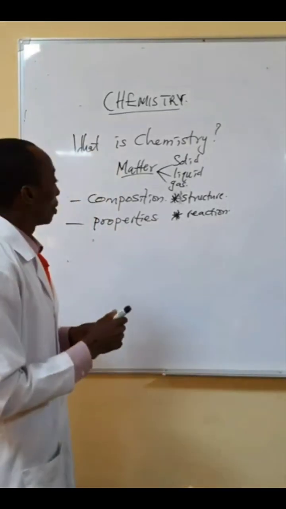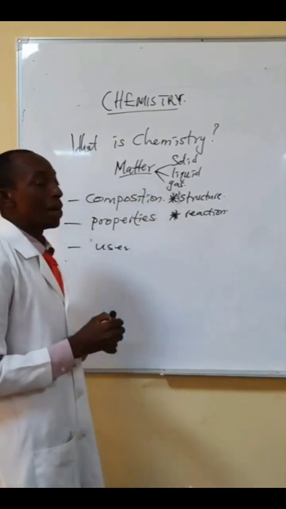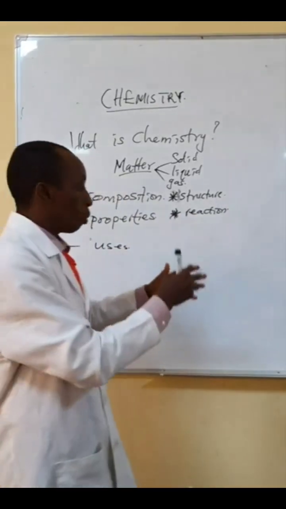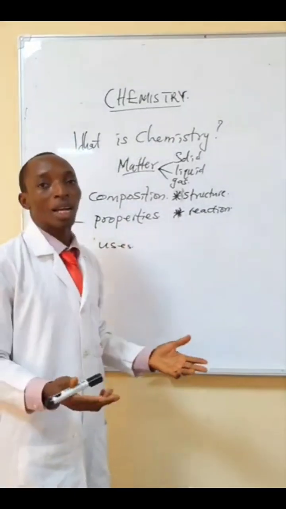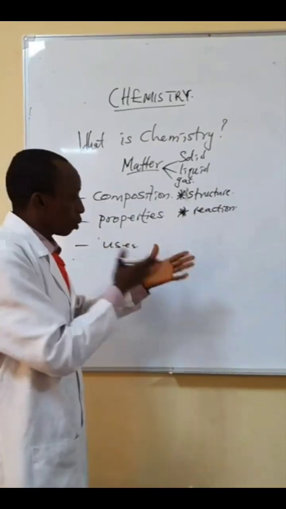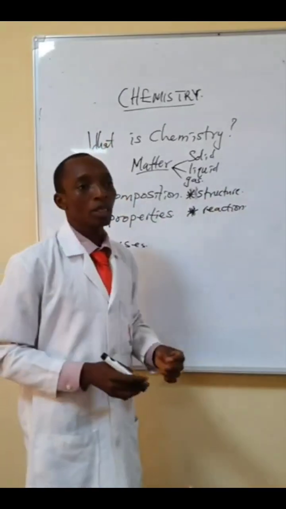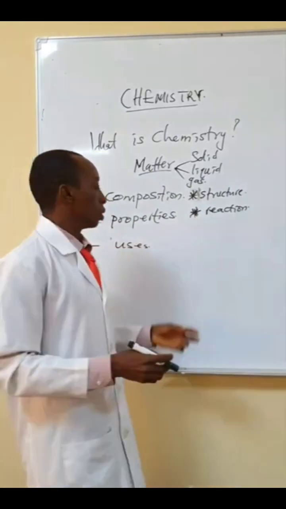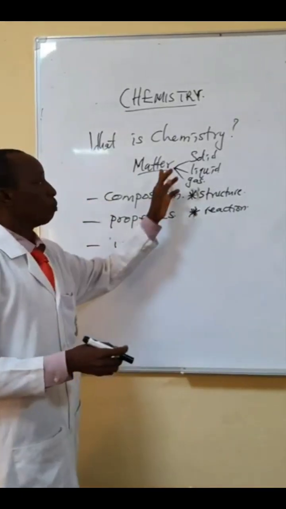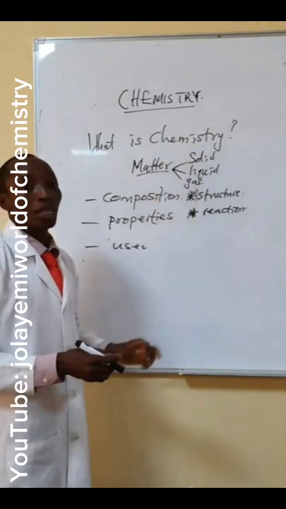And as well, we talk about the uses of matter. Knowing what the properties of matter are, that is, you have known when you add this to this, you get a product, you get something formed. Then, the product you form, what are you going to use them for? So, uses of matter, that is chemistry, the study of uses of matter.